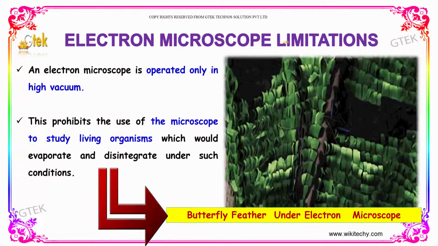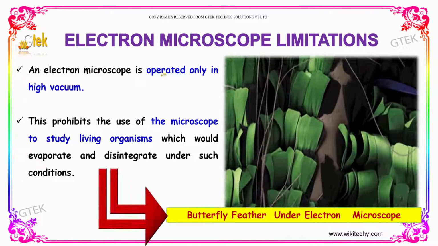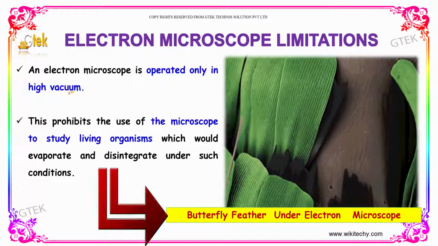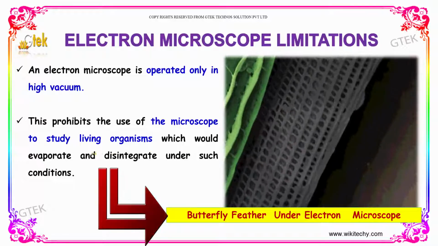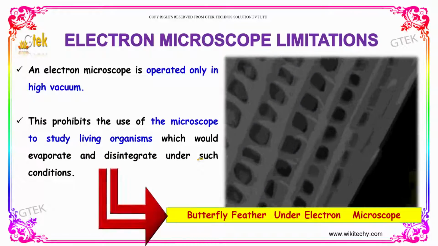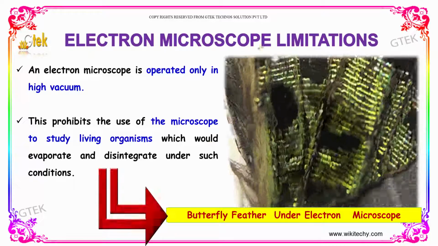What could be the limitations of the electron microscope? An electron microscope is operated only in high vacuum. This prohibits the use of the microscope to study living organisms, which would evaporate and disintegrate under such conditions. That's the major limitation.